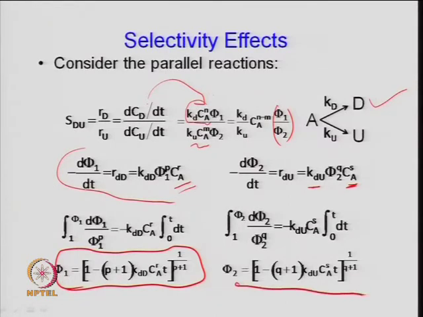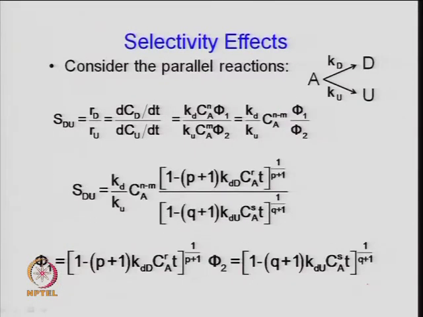So, one can relate phi 2 also, and these can be substituted in the main reaction, which is written here, right. So, S d u is equal to R d upon R u, which is written in terms of these two rates, and can be correlated with the k d times C a to the power n, which I already talked about, and that can be now substituted because this ratio is known now. So, this is just the substitution of this term here, right. So, how the selectivity changes because of deactivation will depend on the orders of each, that is the first one towards D and the second one towards U, and also the concentration of the feed, if that depends, and that will change with time on stream.